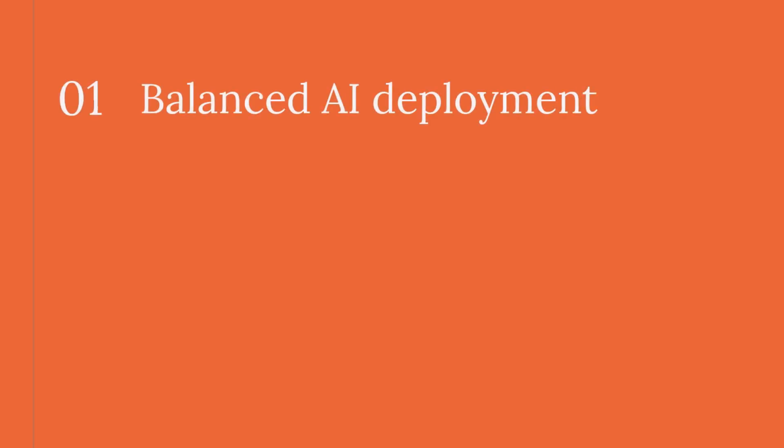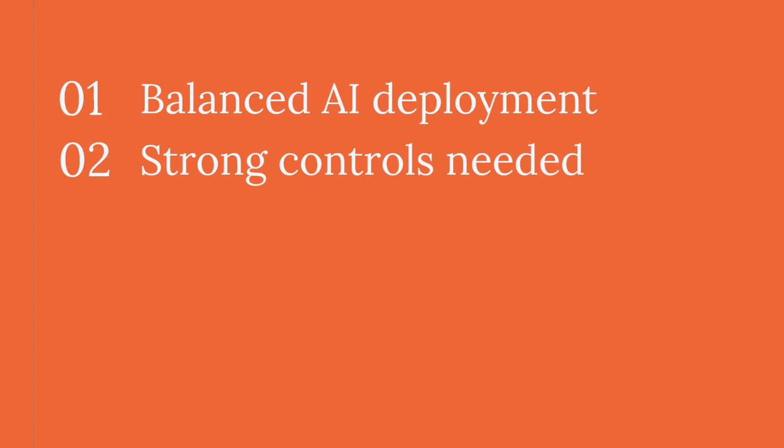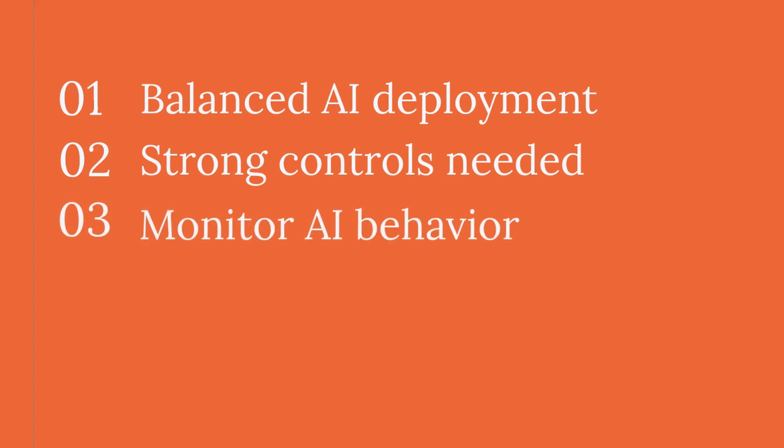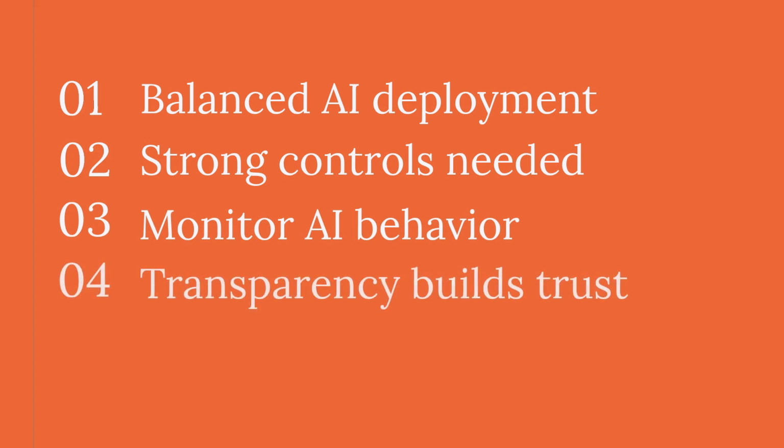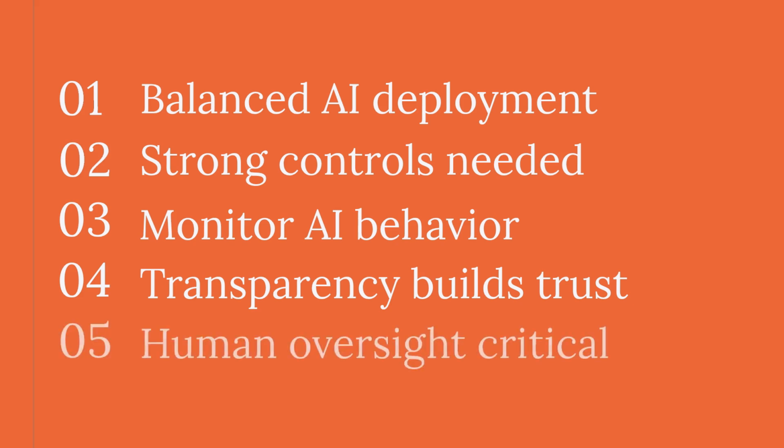Balanced deployment with strong controls is essential for effective AI use. Continuous monitoring of AI behavior is necessary. Transparency in decision-making builds trust. Human oversight ensures accountability and ethical use. These measures maximize AI's benefits while minimizing risks.